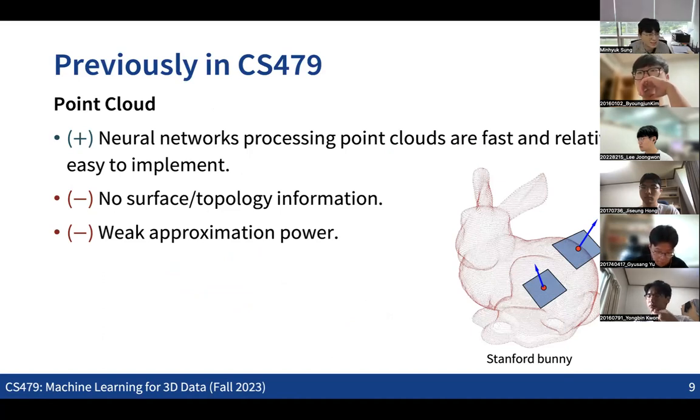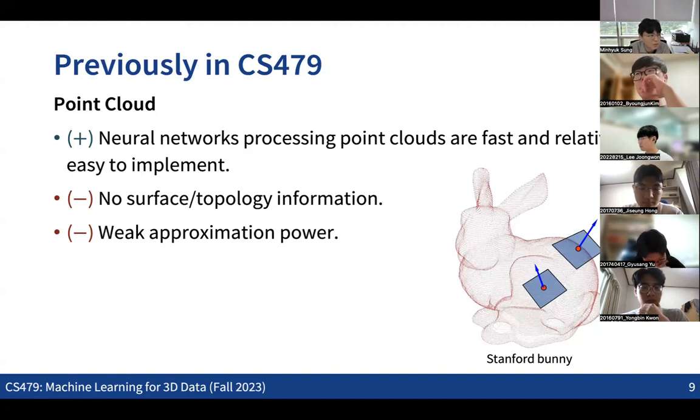You will see that the architecture for processing point cloud data is quite simple, fast, and also relatively easy to implement. So this might be a good thing in terms of utilizing point cloud data. Obviously, the downside is that when we only have the point cloud,